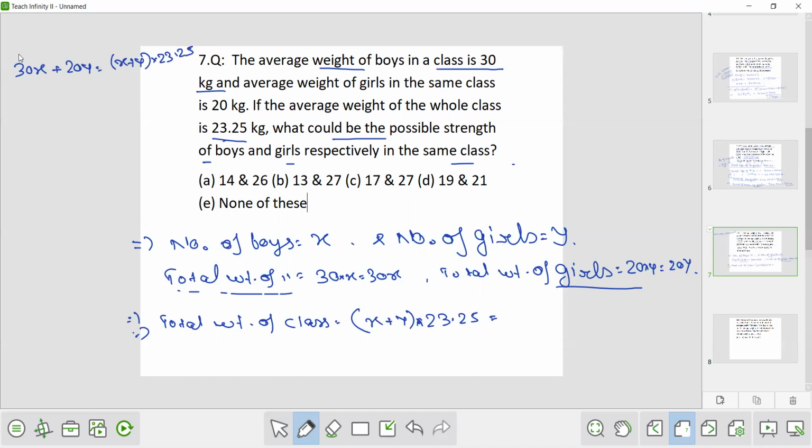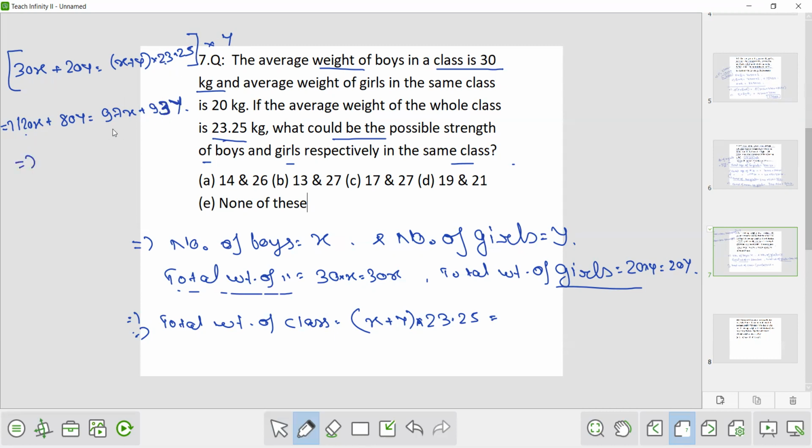Now for this equation, just to make it a whole number, multiply the whole equation by 4. So it will become 120X plus 80Y equivalent to 23.25 into 4, which will be how much? Double of 23 is 46, double of 46 is 92, and 0.25 into 4 is 1. So it will be 93. So 93X plus 93Y. Sorry, 93Y, because double of 23 is 46, double of 46 is 92, and 0.25 into 4 is 1. So it will be 93Y.